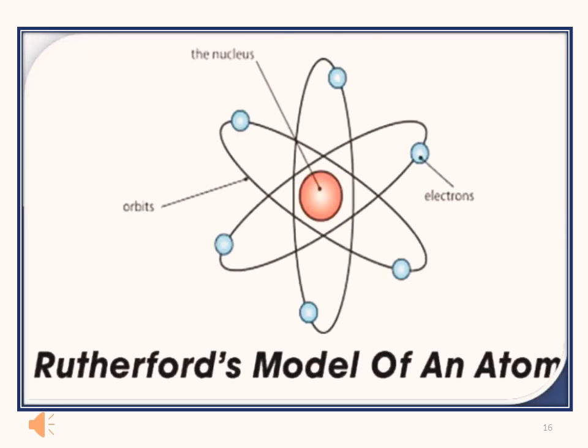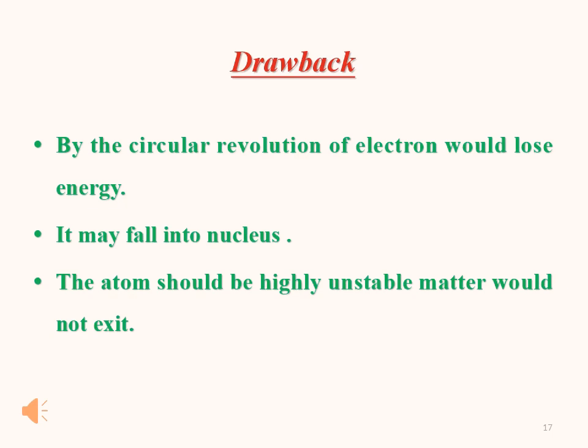So students, you can see the Rutherford model of an atom. In this figure you can see that in the very center there is the presence of the nucleus and electrons are revolving in orbits around this nucleus. Even the Rutherford model of an atom had some drawbacks. By the circular revolution of the electron it will lose energy, due to which it may fall into the nucleus, and the atom should be highly unstable and it will not exist.